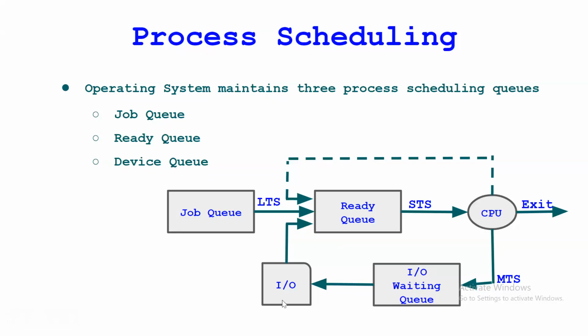I have demonstrated the process of process scheduling here. This is the job queue, this is the ready queue, and here this is the device queue. I think in the process life cycle I told you about the LTS, STS, and MTS, right? Whatever processes there are in your system, all of them are in this job queue.